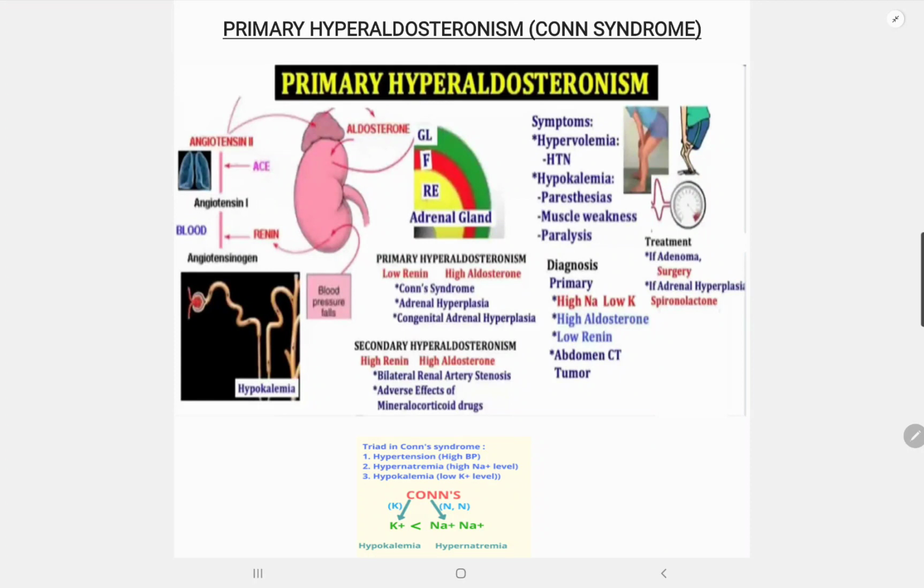It would be hypertension, which is usually difficult to treat, and symptomatic hypokalemia, where you can see paresthesias and palpitations, and hypernatremia. These are usually the triad for Conn syndrome.